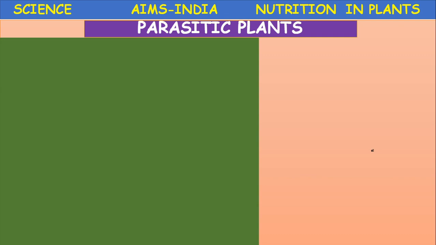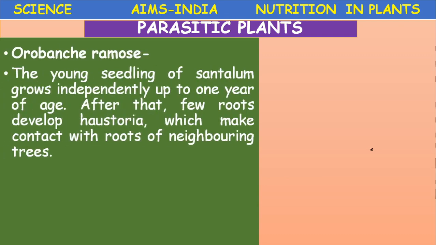Next, another parasitic plant is Orobanche ramosa. The young seedlings of Santalum grow independently up to one year of age.